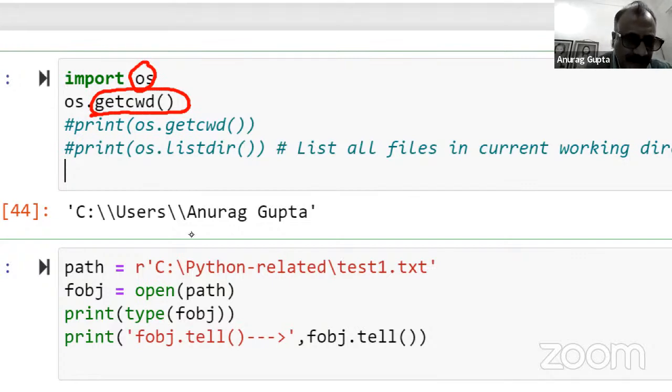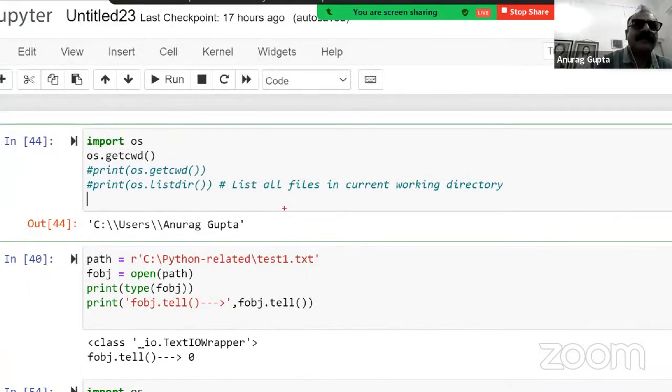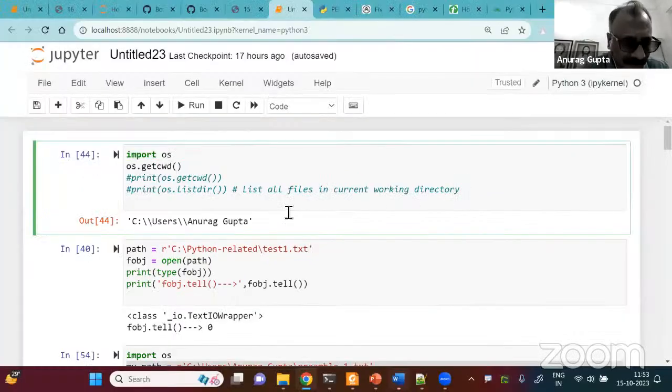So let us run this. Let me just explain the code once again. I'm importing the OS module since it is not part of the core library, and I'm using this os.getcwd. Let us see what happens. There are two more print statements, this and this, but I've commented them out on purpose. I will remove the comments, but let us first see what happens when we do this.